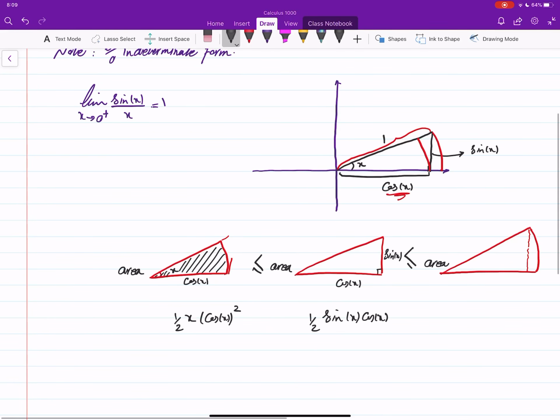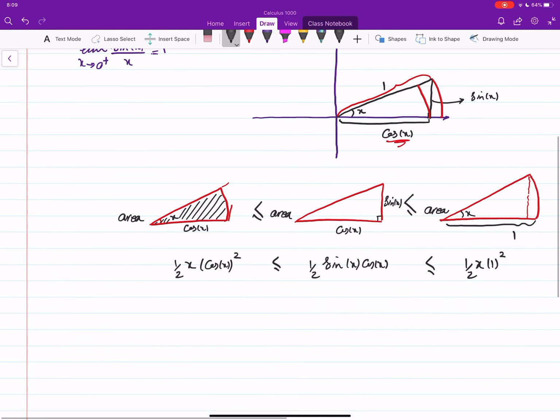And for this other one, we have the information here. The radius is 1, the angle is x, so the area is half of x times 1 squared. Obviously the areas have this relation. Let's simplify and turn it such that the middle one is sine x over x.